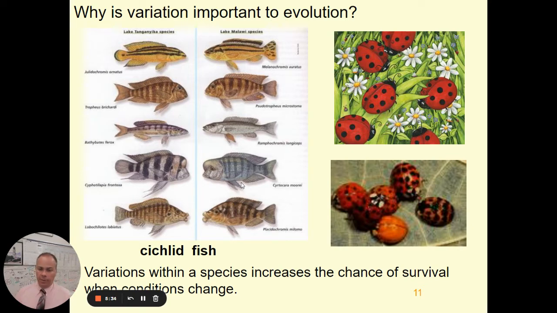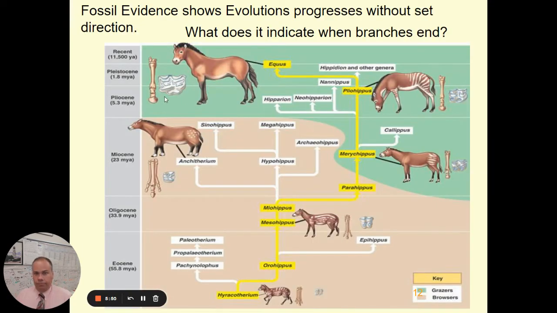In this slide, we see some examples. We see some of these ladybugs, and they have a variety of different patterns, of different colors, and that variety allows for a greater chance of survival for these ladybug species. And so evolution happens based on these random mutations. So it's not directional. Evolution doesn't try to reach any end. It just happens.